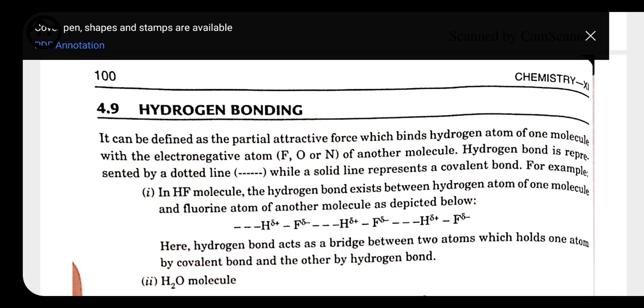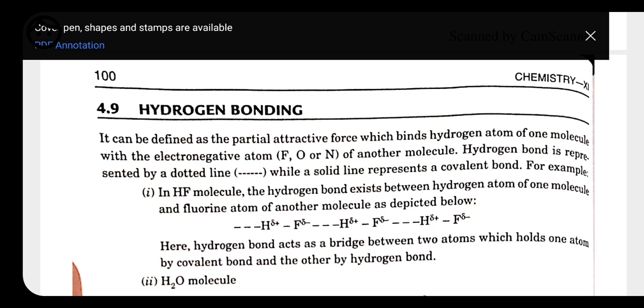So whenever a molecule contains a hydrogen atom linked to a highly electronegative atom like fluorine or oxygen, this atom attracts the shared pair of electrons more, and so this end of the molecule becomes slightly negative while the other end becomes slightly positive. The negative end of the molecule attracts the positive end of the other. As a result, a weak bond forms between them, and this bond is called a hydrogen bond. This is represented as a dotted line.